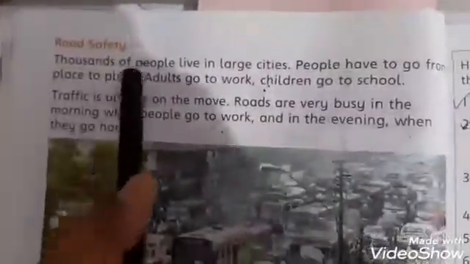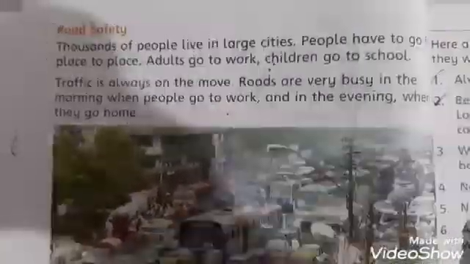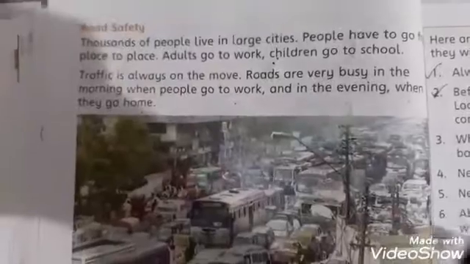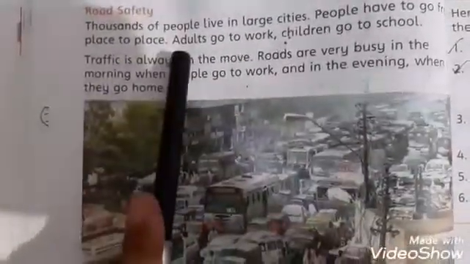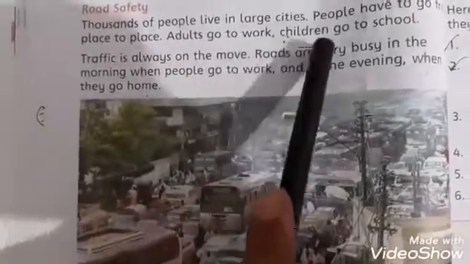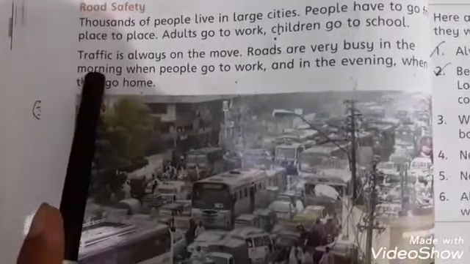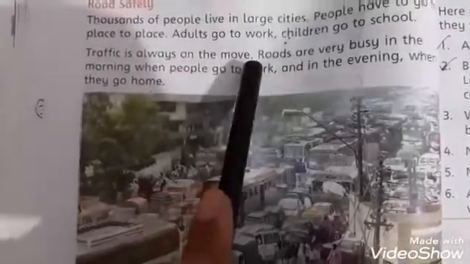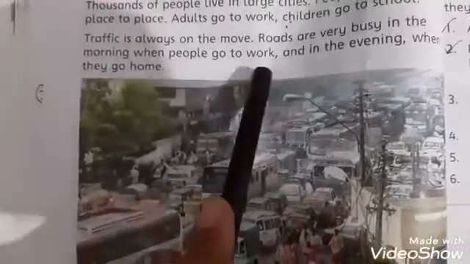Open page number 38. Road safety. Thousands of people live in large cities. People have to go from one place to another. Adults go to work and children go to school. For this purpose, we need traffic rules. Traffic is also on the move. Roads are very busy in the morning when people go to work and in the evening when they go home.